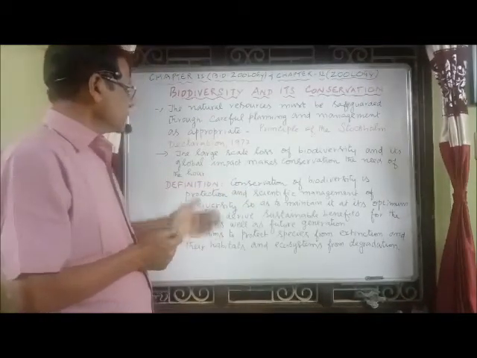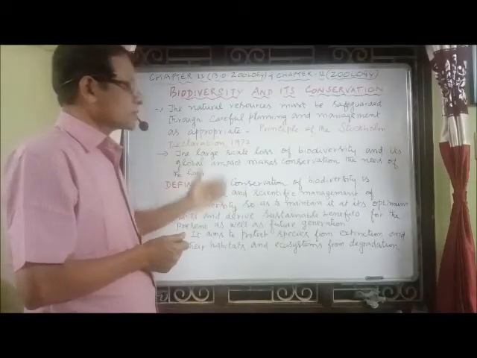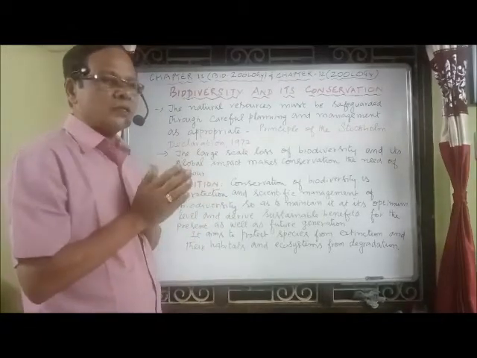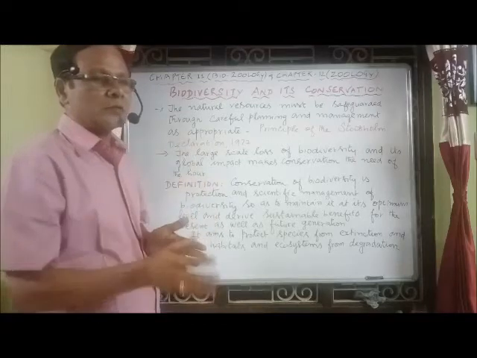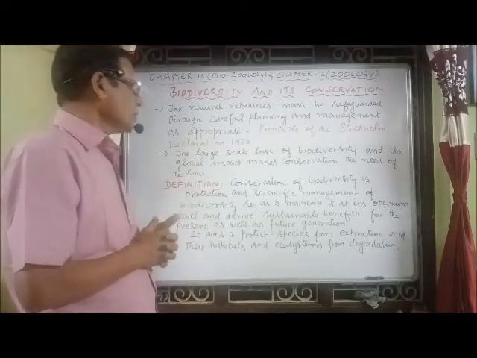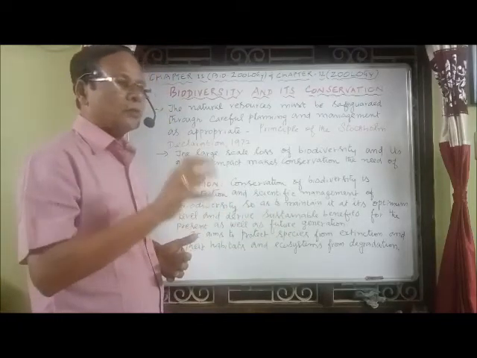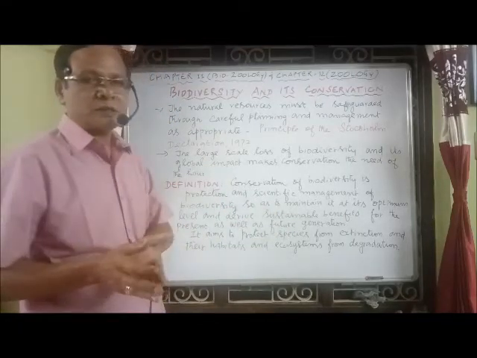So conservation of biodiversity is, number one, protection, and scientific management of biodiversity so as to maintain it at its optimal level. And we have to derive sustainable, optimum, normal benefits for the present and future generation.